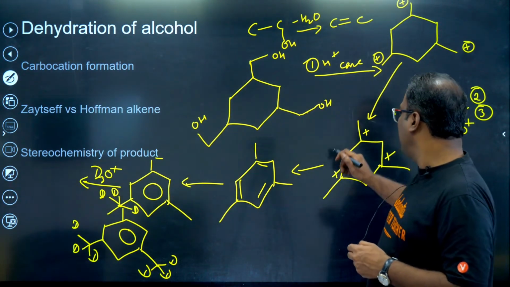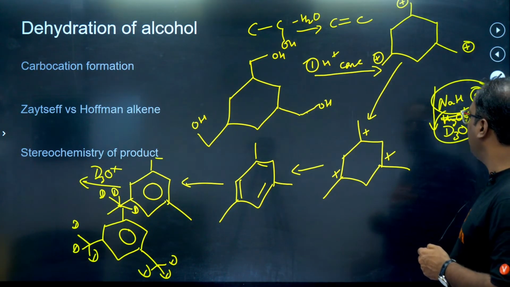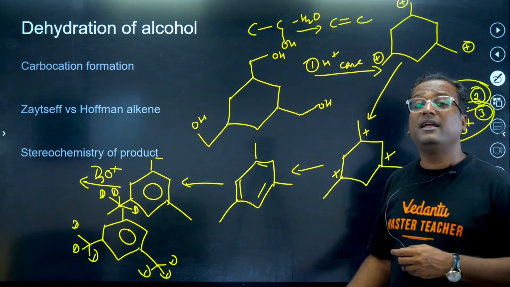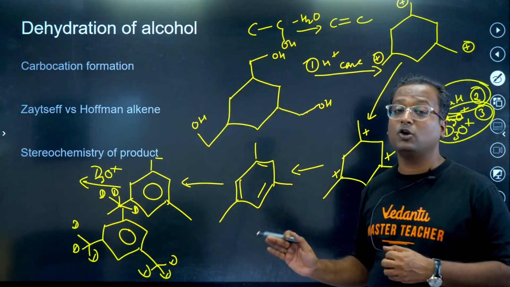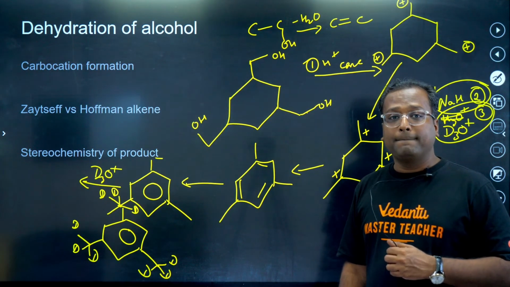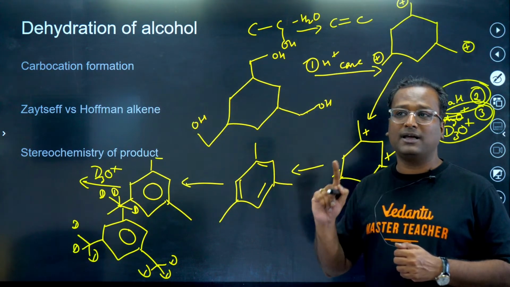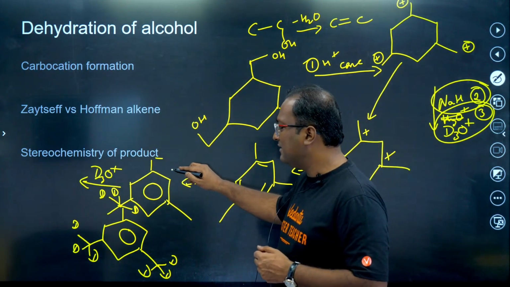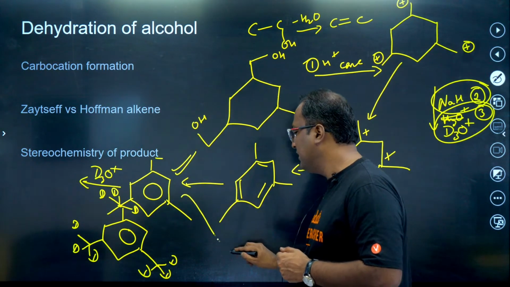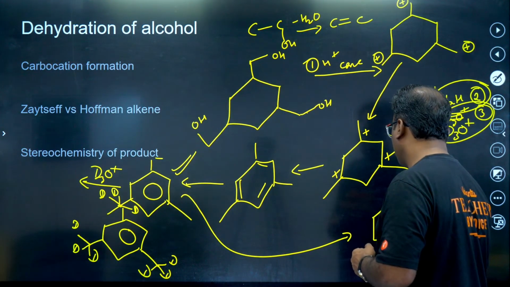Please notice we are adding NaH in the second step and then we are adding D3O plus in the third step. It's not that I'm continuously adding NaH, D3O plus, NaH, D3O plus, no. So only and only one single carbanion will be formed, and only this will give you your major product.